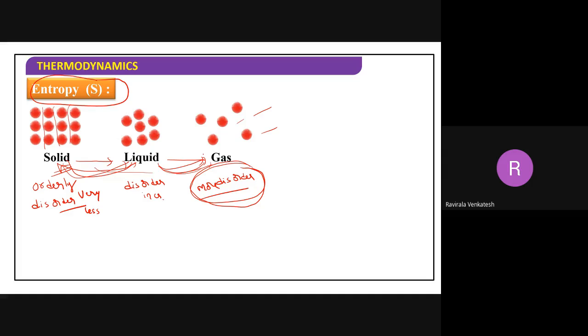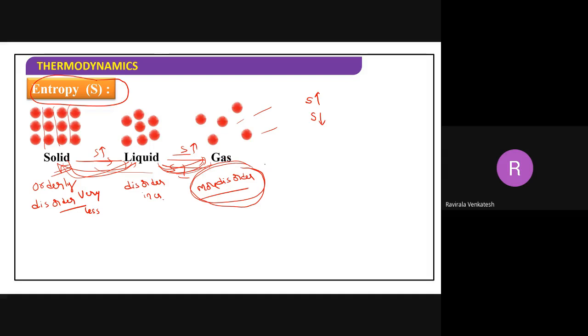So what I mean to say is that if entropy is increasing, it is moving towards spontaneous. If entropy is decreasing, it is moving towards non-spontaneous. Solid to liquid, spontaneity increases. Liquid to gas, spontaneity increases. Gas to liquid, spontaneity decreases. So based upon spontaneity, we can predict whether a reaction takes place or not.